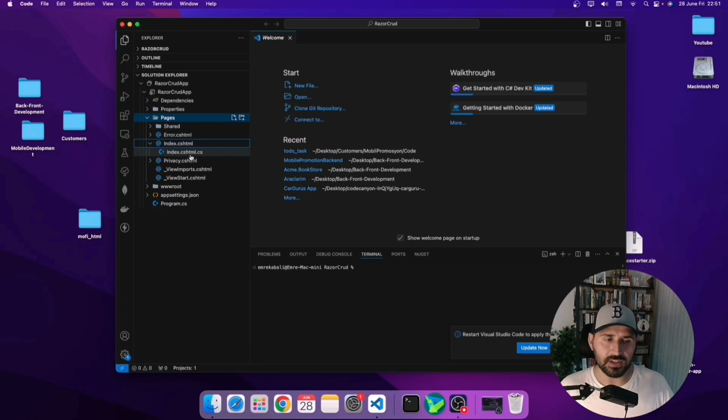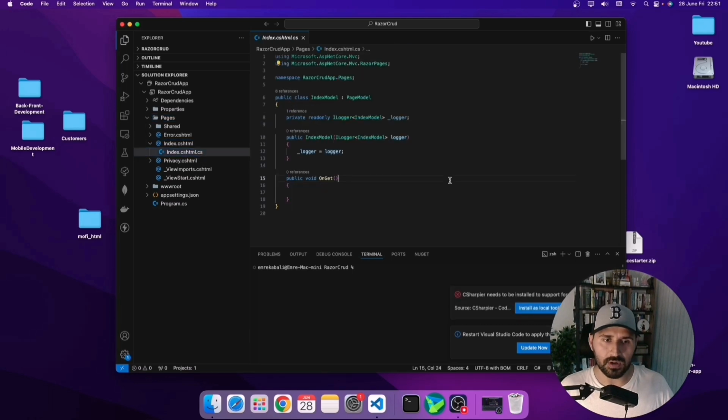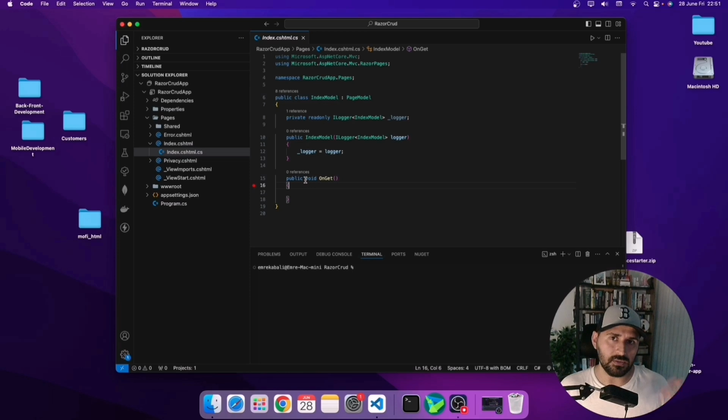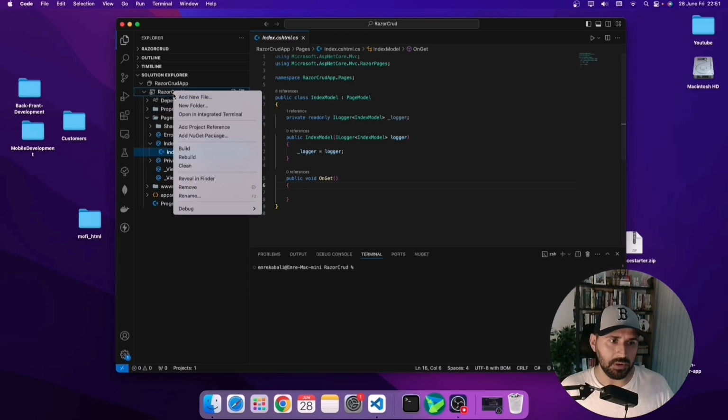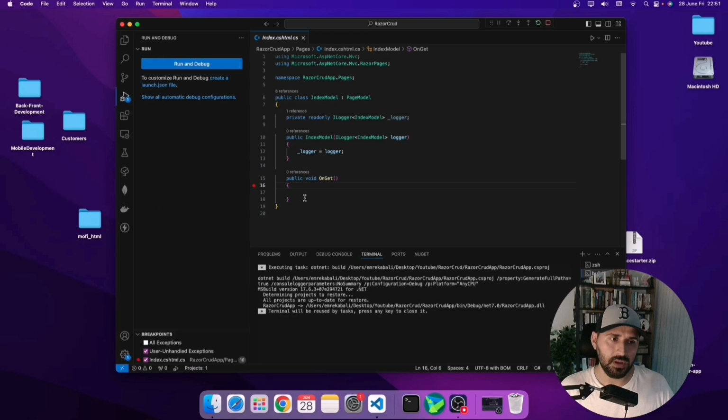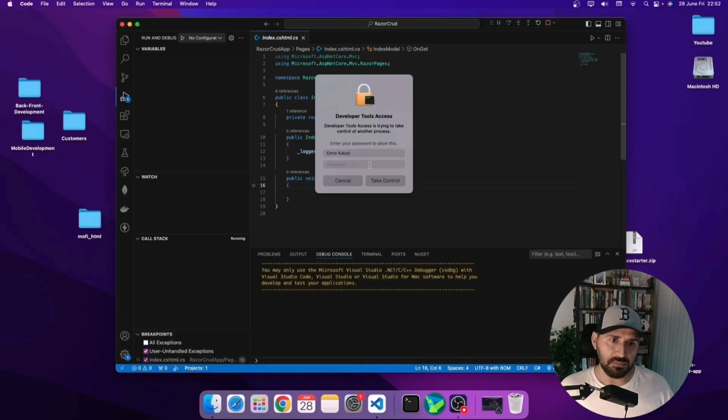When you click the index CS.html.cs, you are going to see our default page with some default methods, for example the OnGet method. I want to put a breakpoint here to show what's going on when I start the application. Then I will click the Razor CRUD page, debug, start new instance. Our program will start on this page.